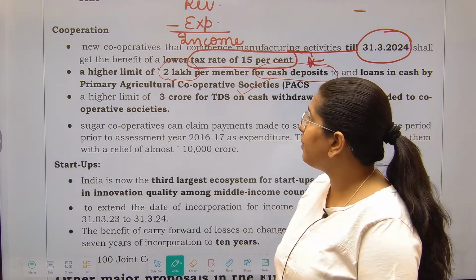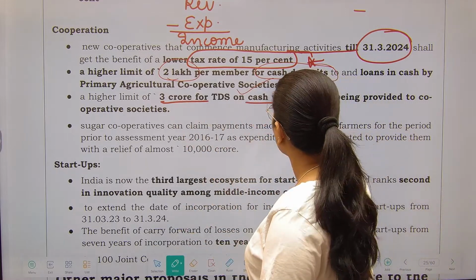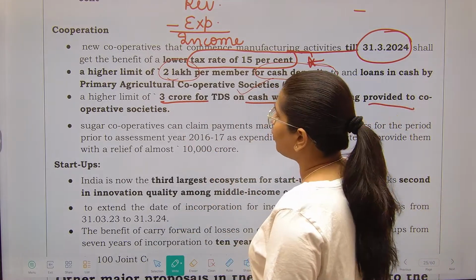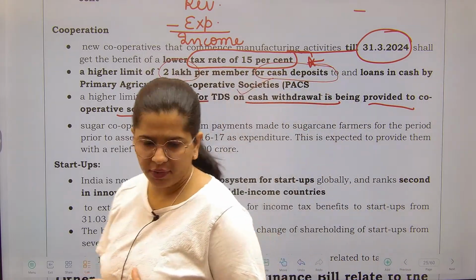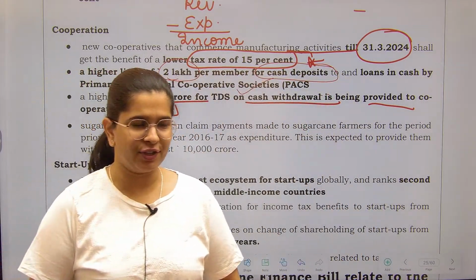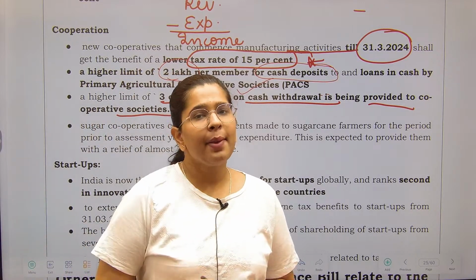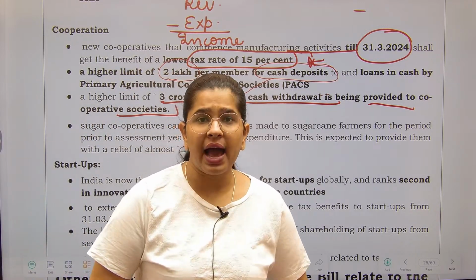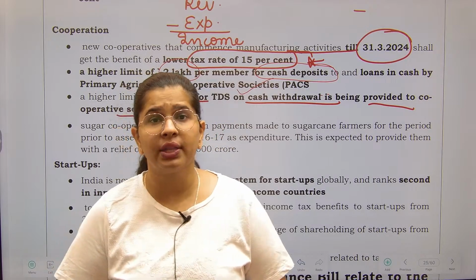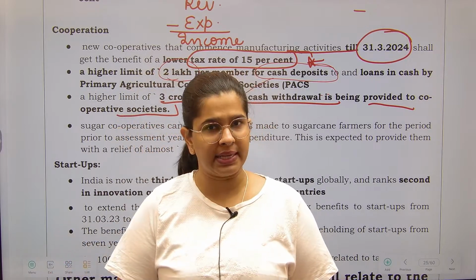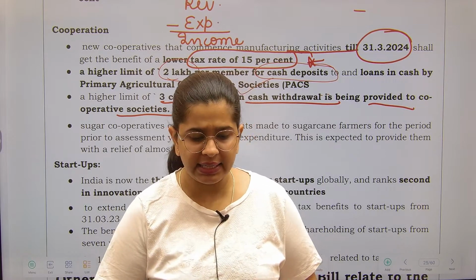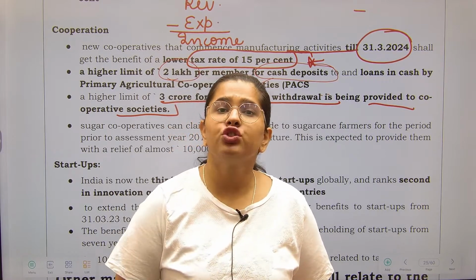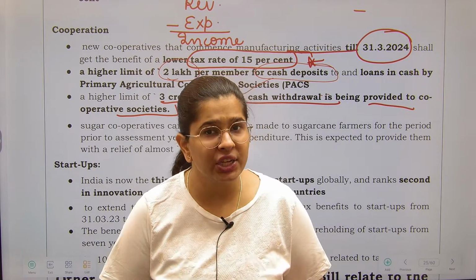Next, a higher limit of 3 crore for TDS on cash withdrawal is being provided to the cooperative societies. Suppose you are an individual, and from my bank account in a financial year I have withdrawn cash of more than 20 lakh rupees. In that case, the government says please give us the TDS, because you are withdrawing too much cash.